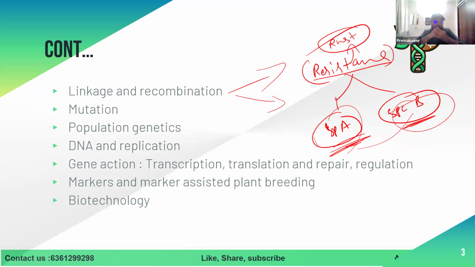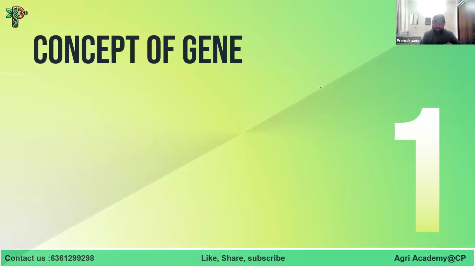Okay. Then population genetics, it's very important. This year, actually, what happens? Last year, up to 2022, 23, nearly three papers were majorly focused on molecular breeding and basic breeding.